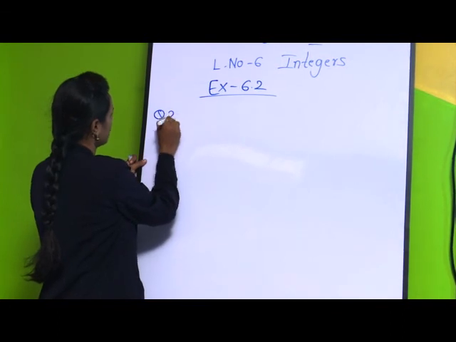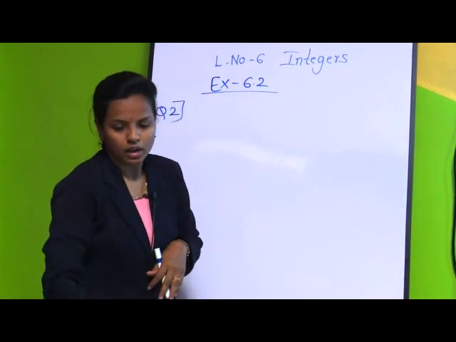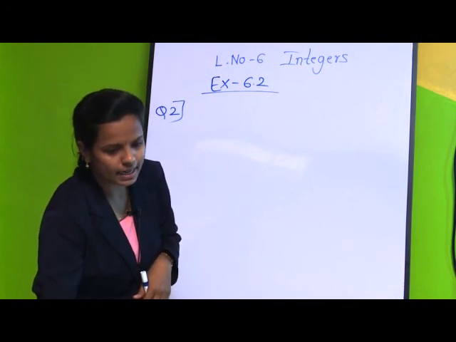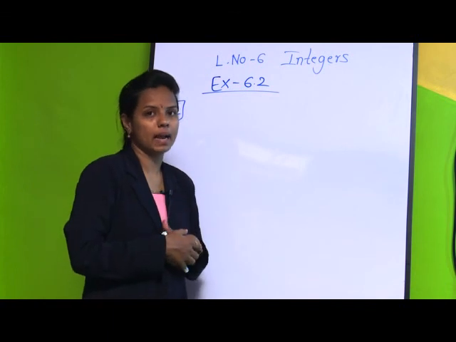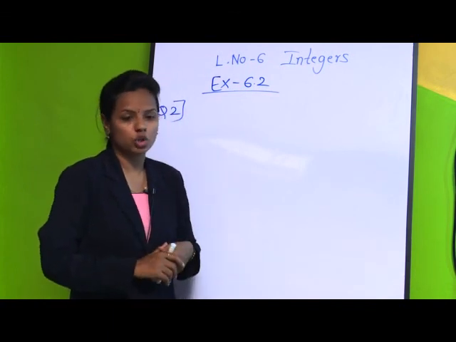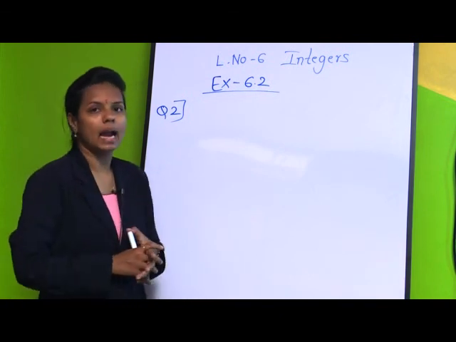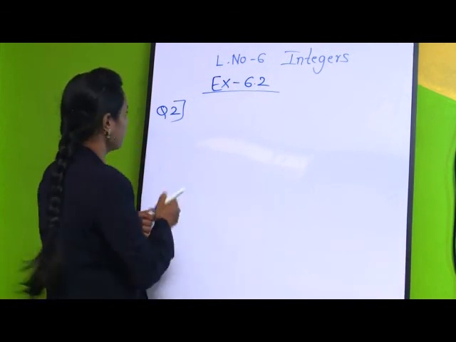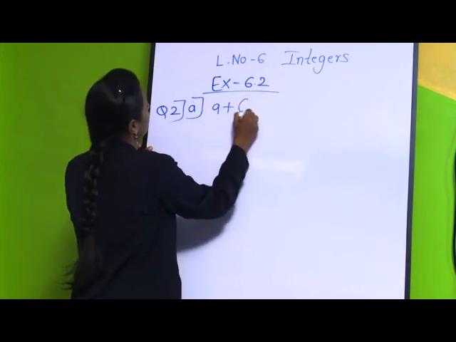Now question number 2: we have 9 plus -6. The question is, use a number line and add the following integers. By using the number line only we have to add the integers.